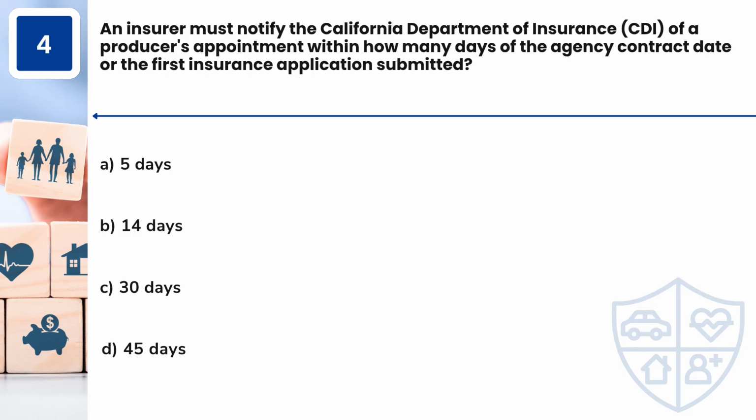Question 4. An insurer must notify the California Department of Insurance, CDI, of a producer's appointment within how many days of the agency contract date or the first insurance application submitted? A. 5 days. B. 14 days. C. 30 days. D. 45 days.